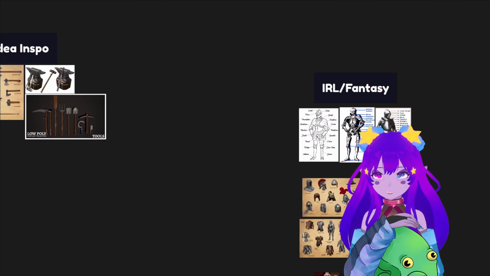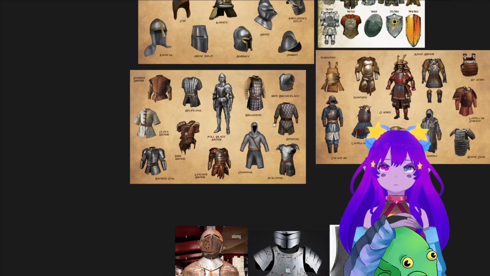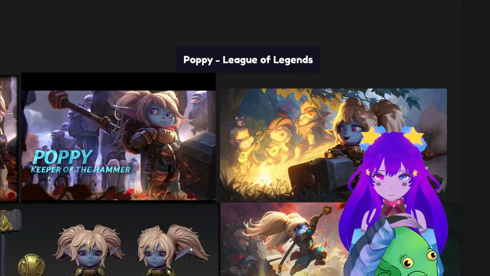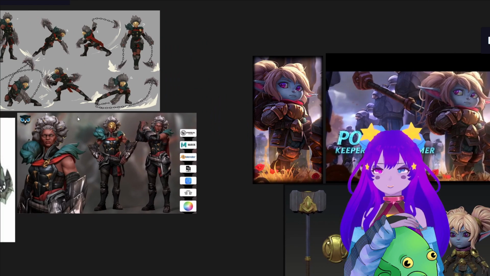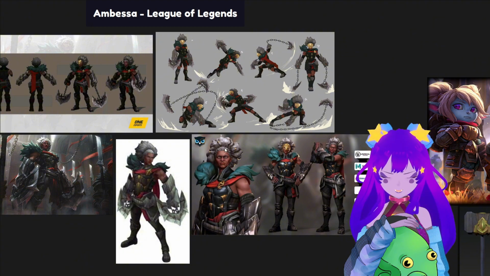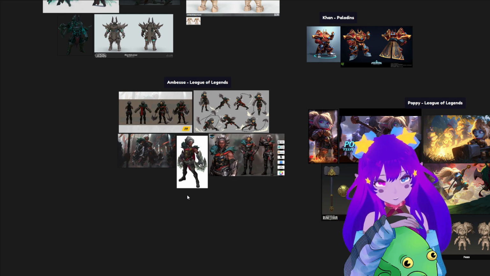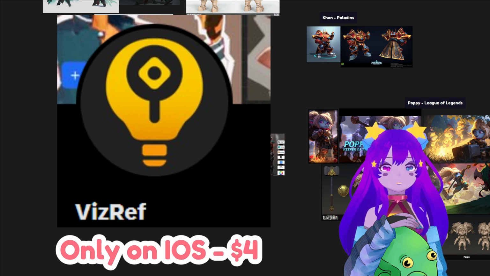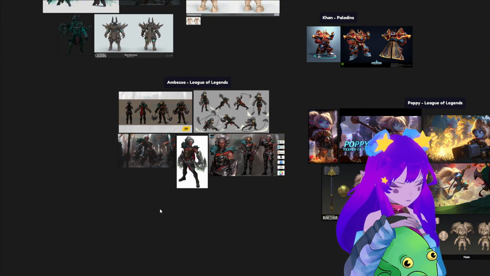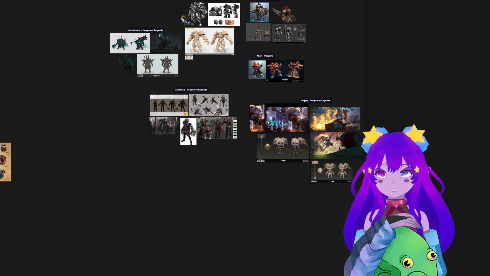In this example here, I was trying to learn how to draw armor. I have here some images of rusted armor, battered armor, different types of armor. It's nice to have all of my images in one single spot. I have some characters here that are armored up, so it makes it easier, I think. And as far as mobile versions go, the only one I know of is called Visref. It is only available on iOS, and I believe it is $4. It says up here $4, so I'm going to believe it's $4. Unfortunately, there's not one I know of that exists for Android that is like this, where you can drag and drop stuff.